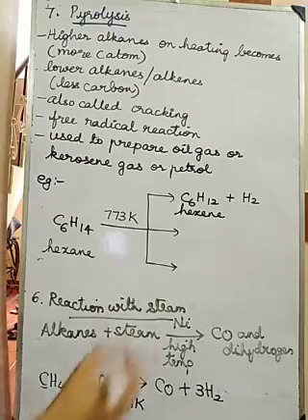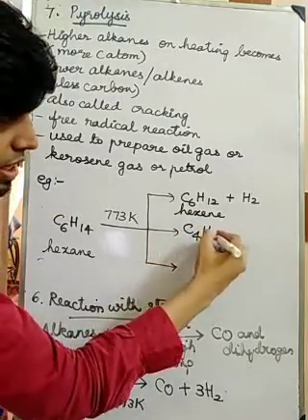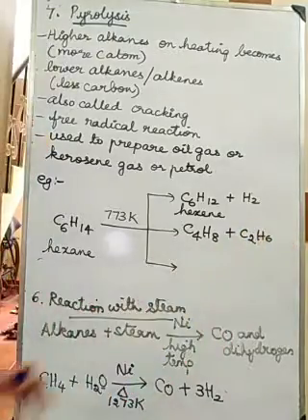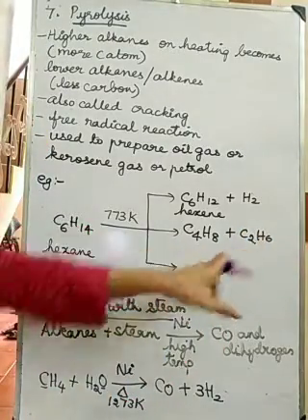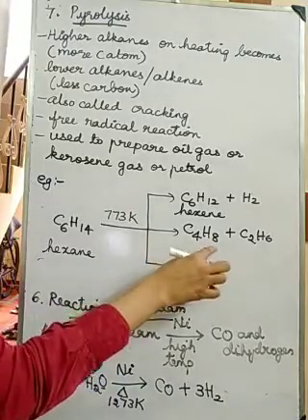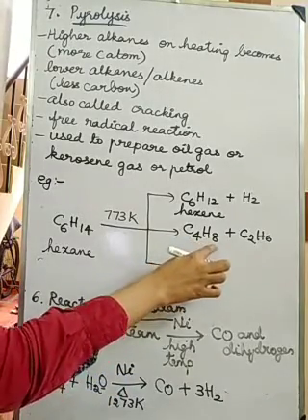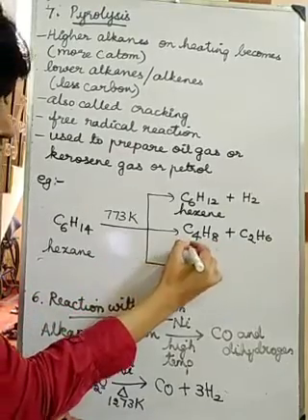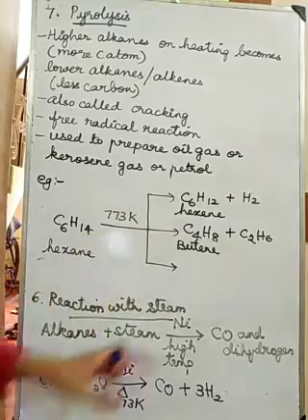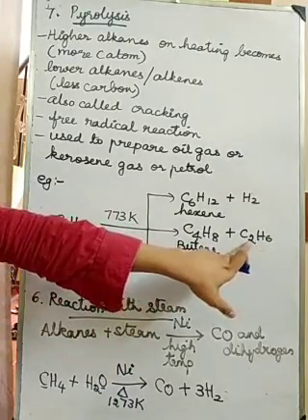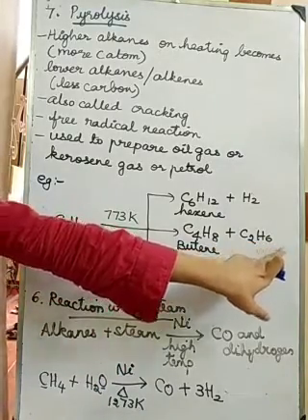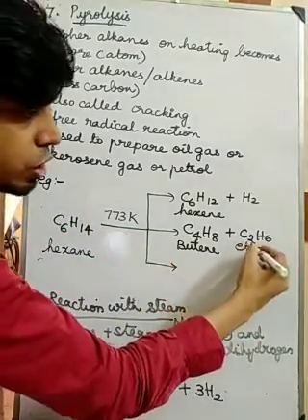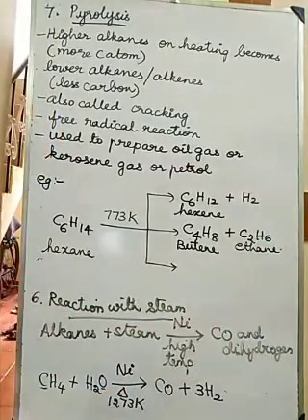Okay, and then C4H8 plus C2H6. What is C4H8? It is of the form CnH2n, so it is an alkene. 4 carbons alkene means it is butene. C2H6 is CnH2n plus 2, so this is an alkane. What is this alkane? With 2 carbons, ethane. Okay.